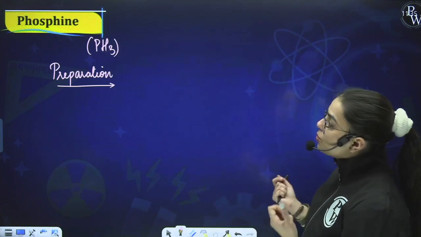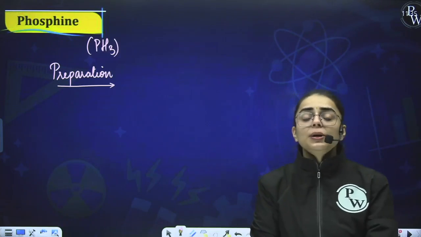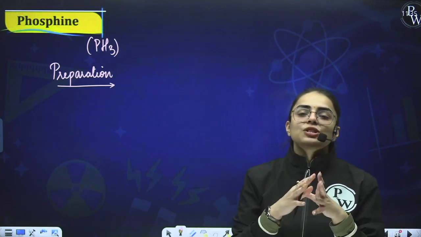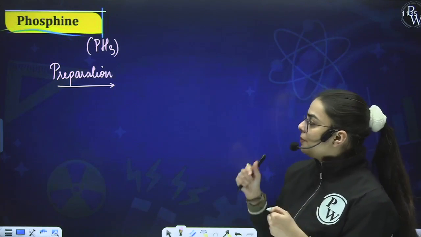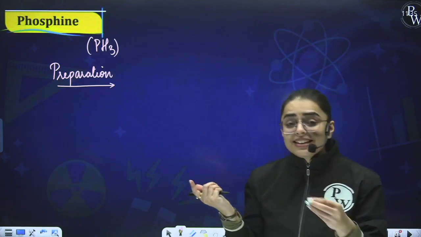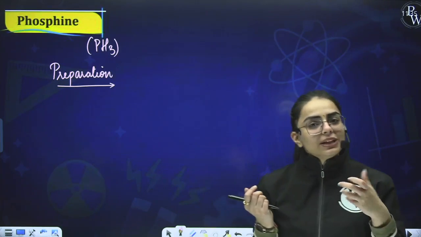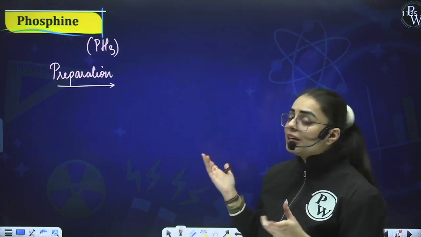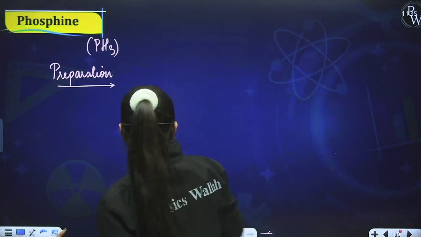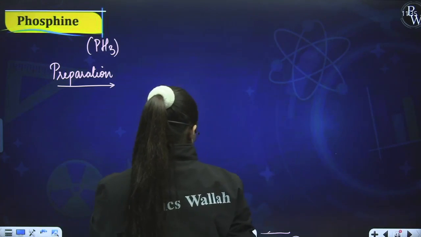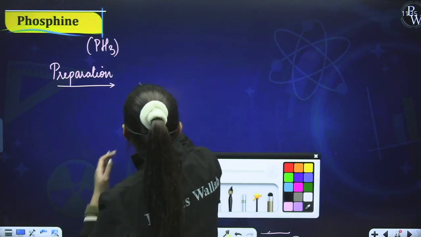Okay, now when I'm talking about phosphine, coming back to the topic, how is it prepared? Calcium phosphide basically reacts with water in order to form phosphine. You can either react it with water, or you can react it with HCl. Now what I'm using over here is calcium phosphide. What is calcium phosphide? It is Ca3P2.